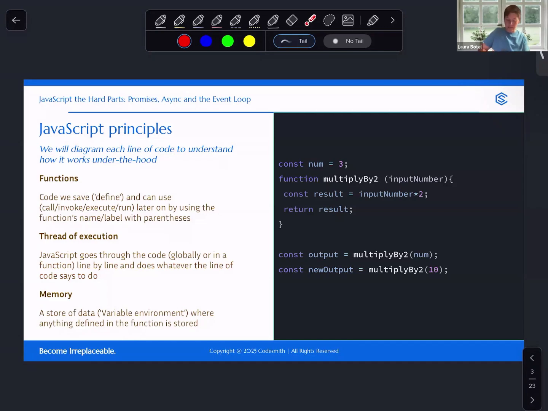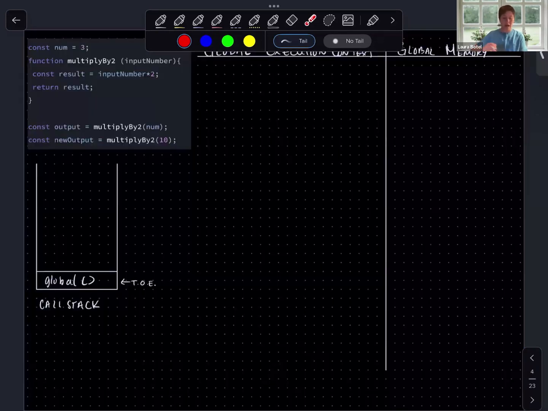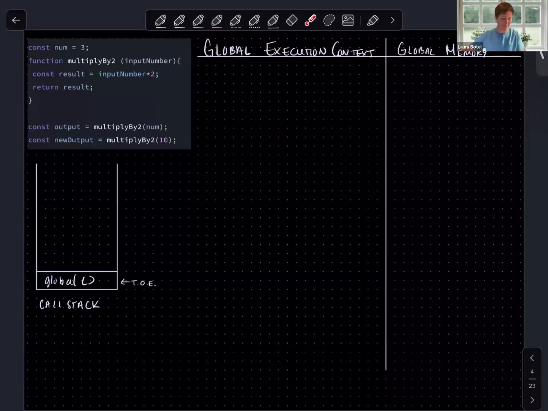So we are going to take this block of code here, which again has no asynchronous functionality in it, and we're going to walk through it line by line as if we were JavaScript. This is our diagramming practice here at Codesmith. By doing this, we will build our foundation for communication, for technical communication, and for understanding as we get into the nitty-gritty of asynchronicity.